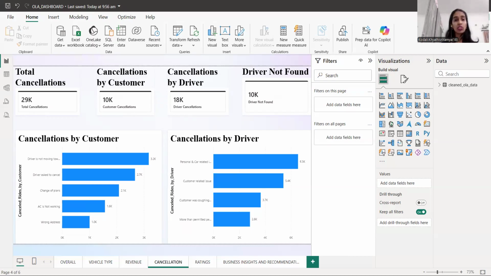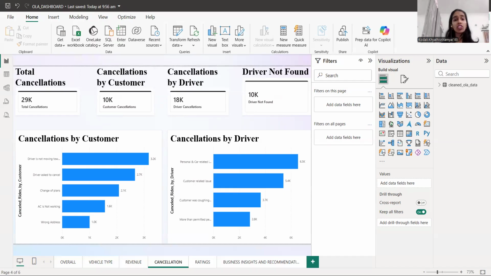Personal and car related issues, and customer related issues, are the major categories contributing towards the cancellation of rides. Whereas customer is sick and coughing is not occupying much compared to personal and car related issues and customer related issues. So the two main reasons dominating the chart are personal and vehicle issues and customer related issues. With this, we can clearly say that driver cancellations indicate operational instability at the driver level.